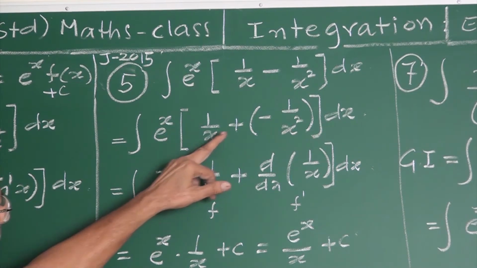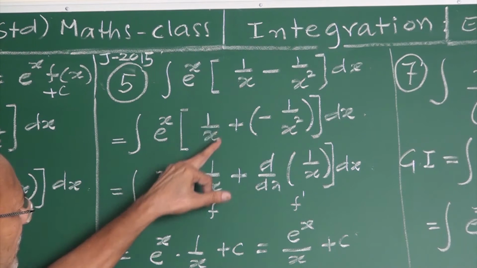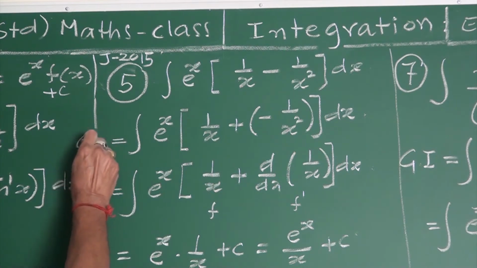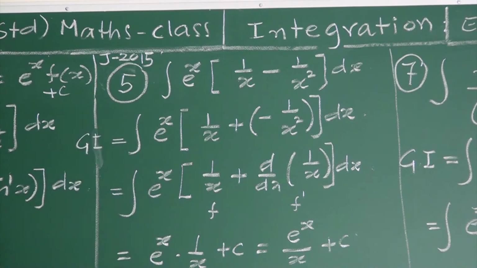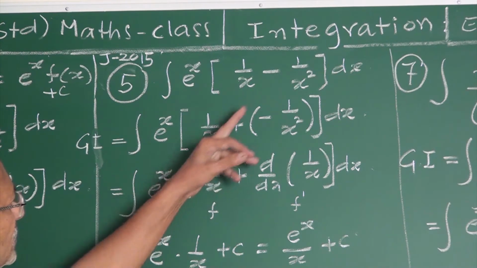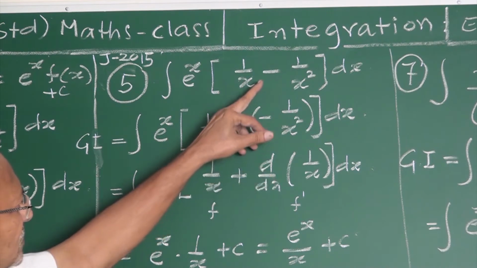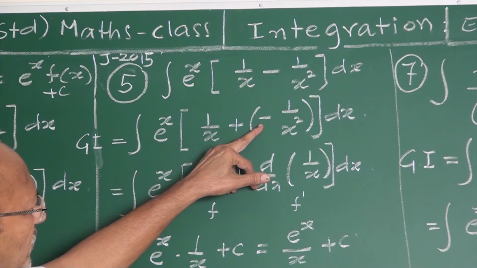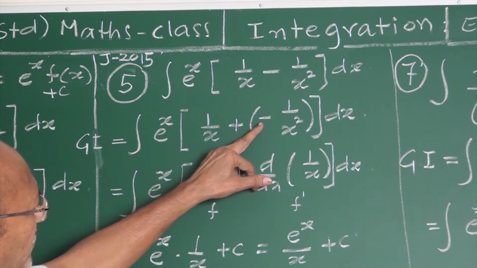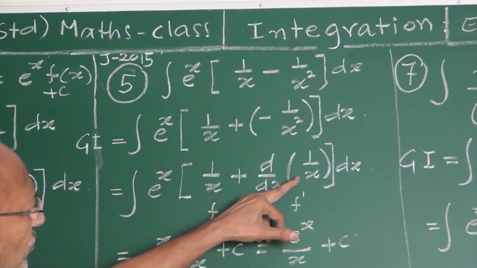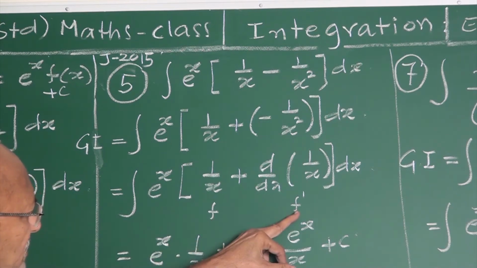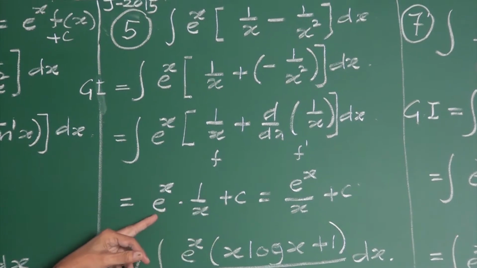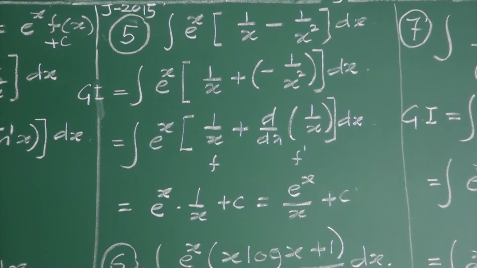Rewrite the given integral as e to the power x into [1 by x plus minus 1 by x square]. This is f plus f dash, so the answer is e to the power x into fx, 1 by x, plus c: e to the power x upon x plus c.